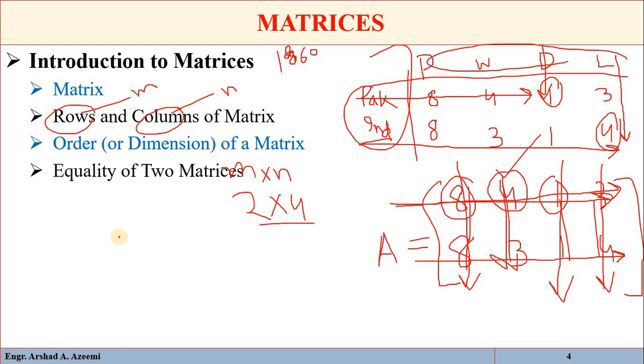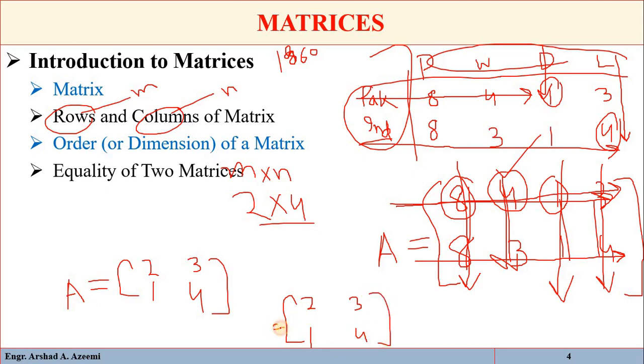Equality of two matrices means that both matrices are of the same order. For example, if we have a matrix 2, 1, 3, 4, that is matrix A, and suppose we have another matrix 2, 3, 1, 4, that is matrix B. Here you can see the order of this matrix: we have 2 rows and 2 columns, so the order is 2 by 2.